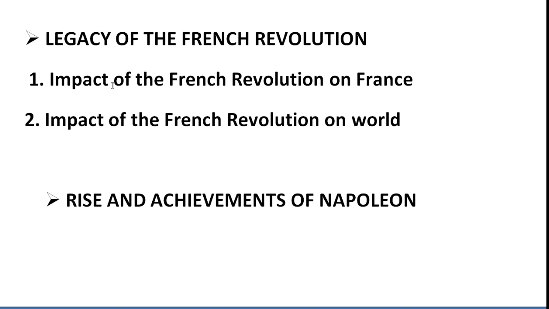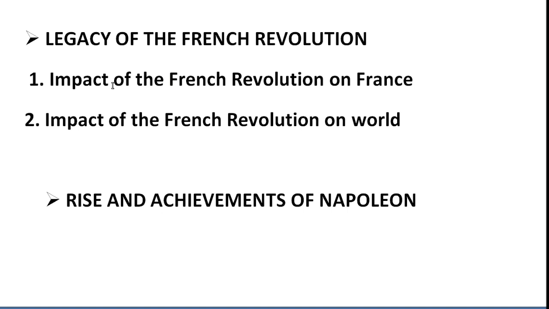Now students, last we have the rise and achievements of Napoleon. Let's see some points about Napoleon before completing this video. Napoleon was born in 1769 AD in Ajaccio, the capital of Corsica, a small island in the Mediterranean Sea. He was a man of miraculous talents. Miraculous talents means a lot of miracles, we say chamatkari. He was educated in the military schools of Rennes and Paris.